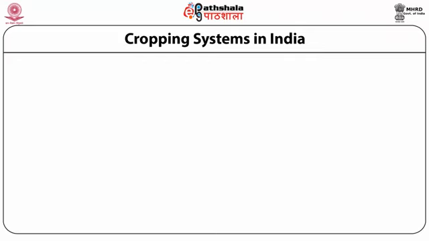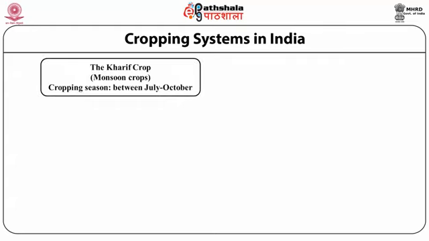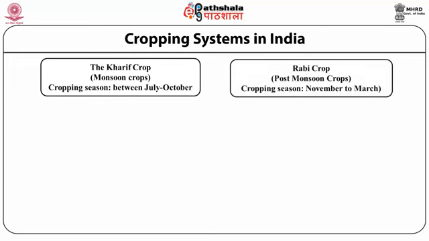Again, the cropping system of India is classified on the basis of monsoon or post-monsoon season, that is, Kharif crop and Rabi crop. Kharif crop is called the monsoon crop, and the season of this crop is July to October. Rabi crop is called the post-monsoon crop. The best season of this crop cultivation is between November and March.